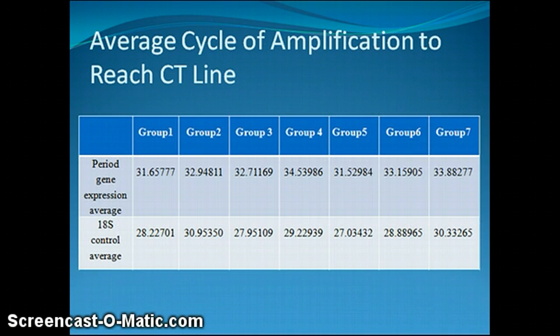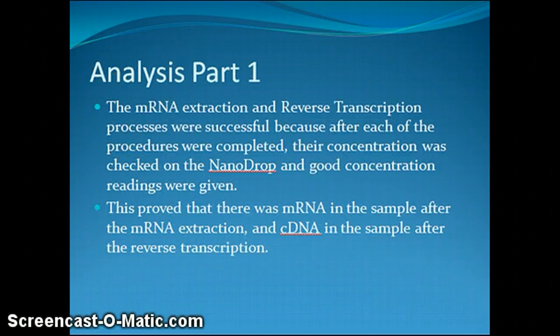This is a chart that shows the average of when each group reached the CT line. These numbers were taken from the averages of the amplification plot. The mRNA extraction and reverse transcription processes were successful because after the steps were completed, their concentrations were checked on the nanodrop and there were good readings. This proved that there was mRNA or cDNA in the sample depending on the step being tested.